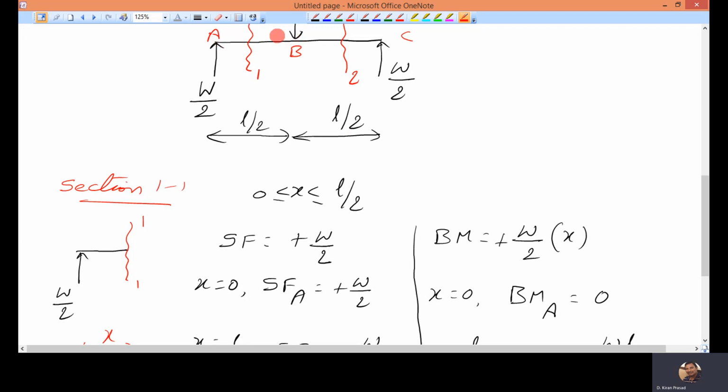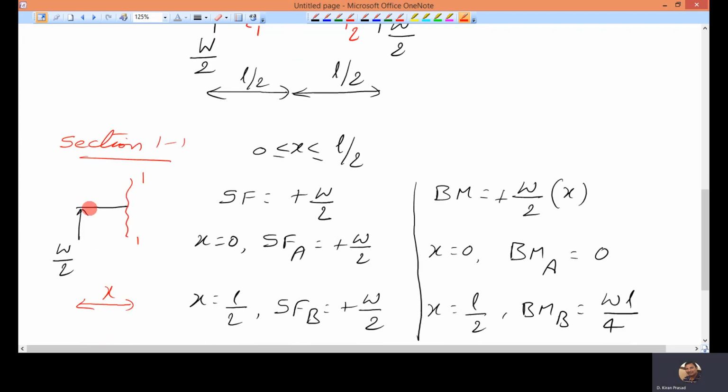This is the beam for which the section is valid. So here x equal to 0, here x equal to L by 2. So when I put x equal to 0, I will get the values at A. When I put x equal to L by 2, I will get the values at B. So this is the section part.